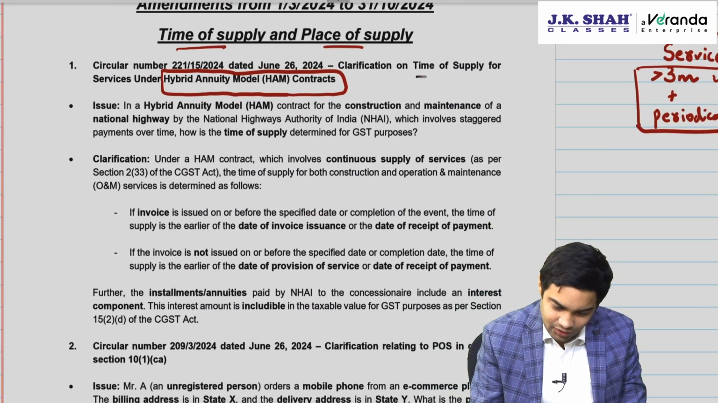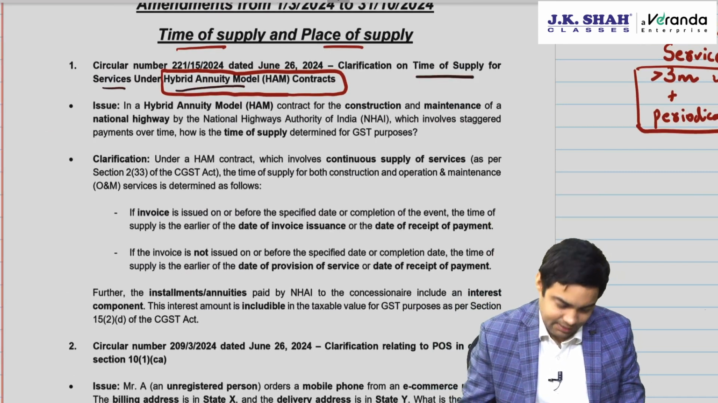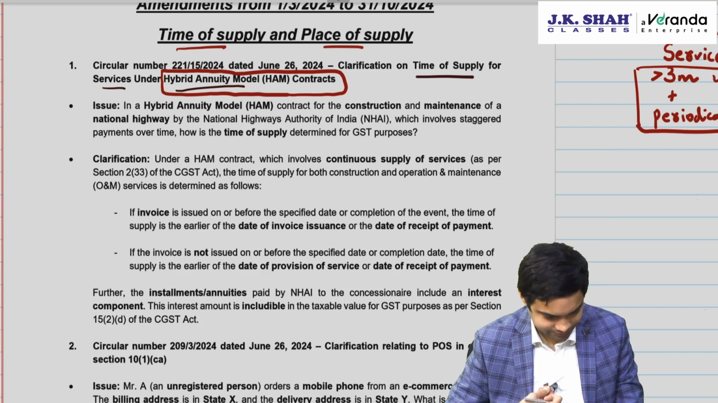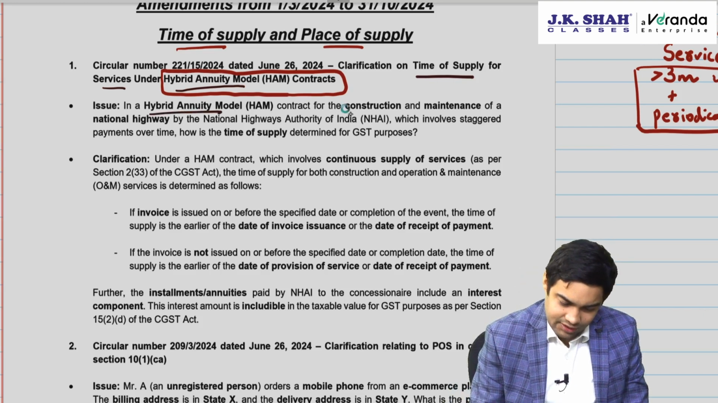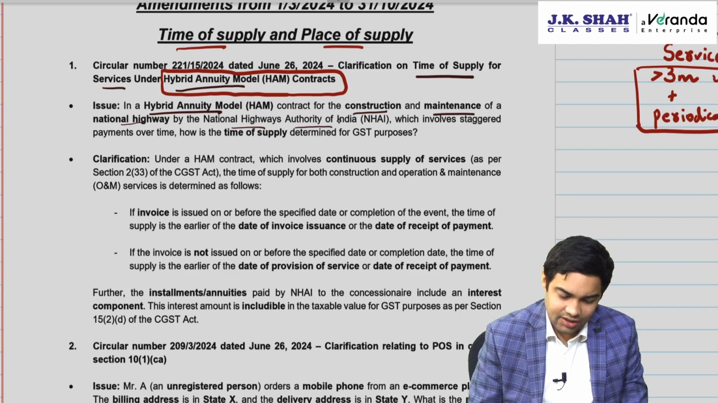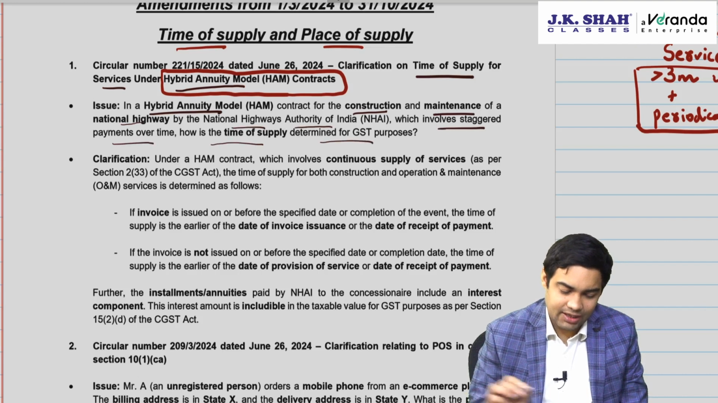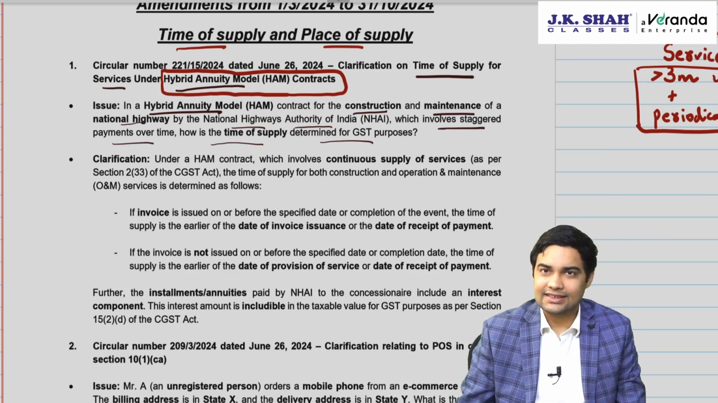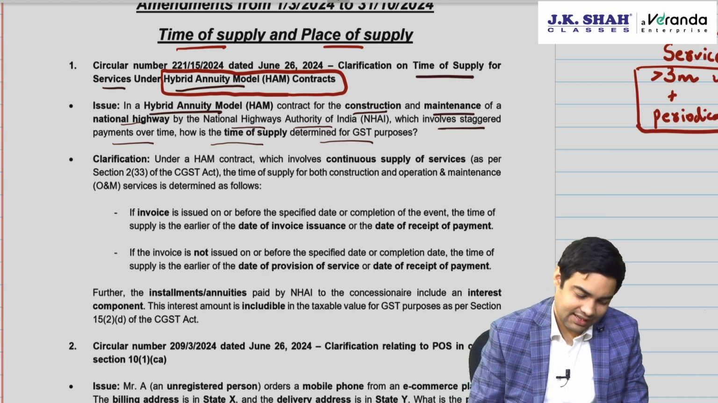Clarification on time of supply for services under hybrid annuity model. In a hybrid annuity model contract, the construction and maintenance of national highway by National Highway Authority of India involves staggered payment over time. How is time of supply determined for GST purposes? That was the question. Let's see what CBIC has clarified.